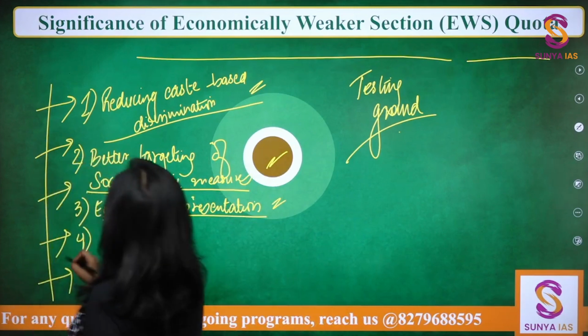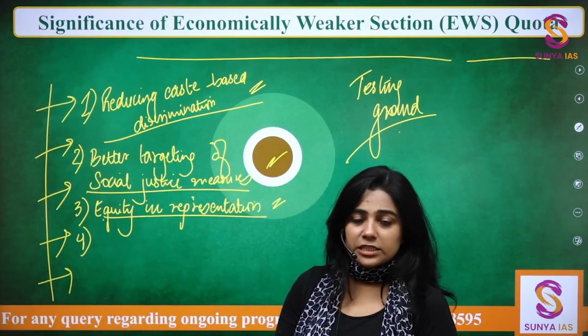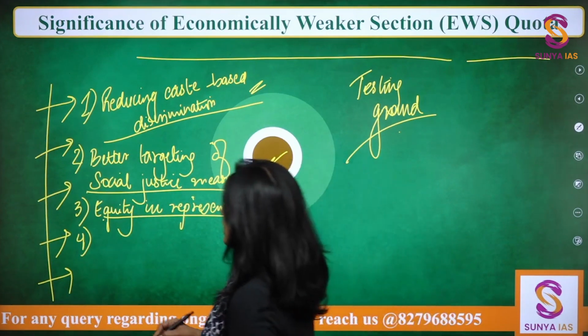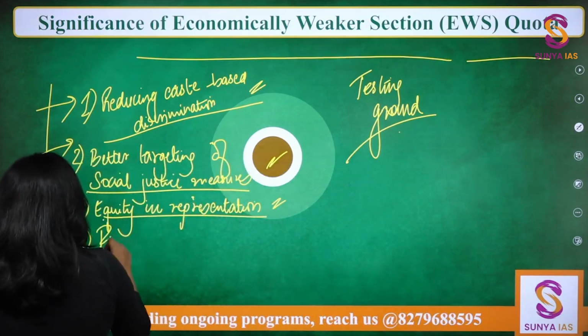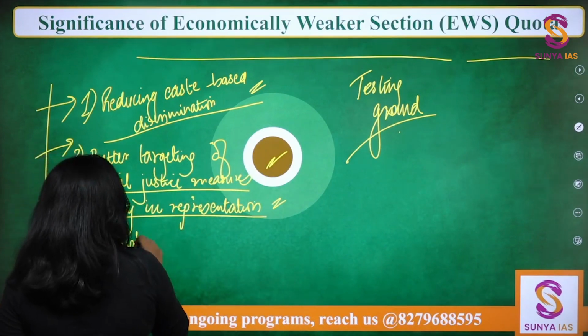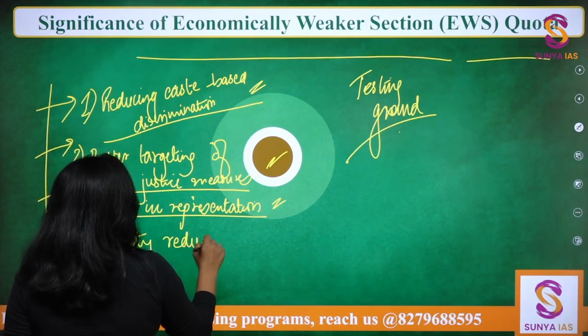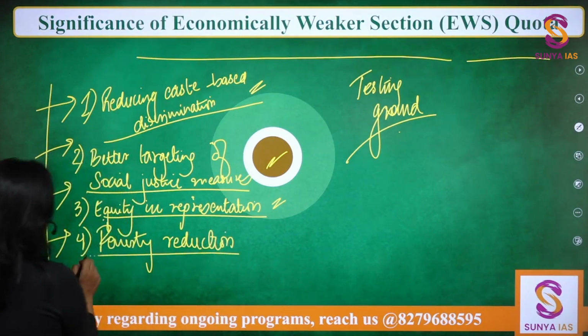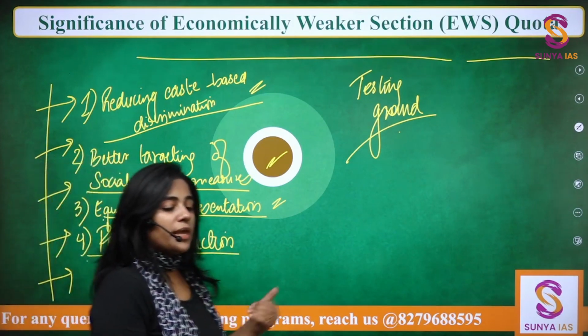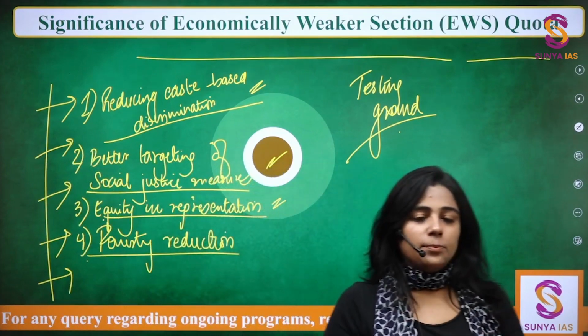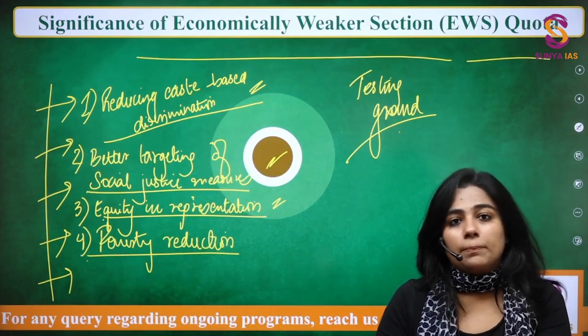Then what is the overall significance, further significance? That it will lead to poverty reduction eventually, because we are actually targeting the people who are actually poor.